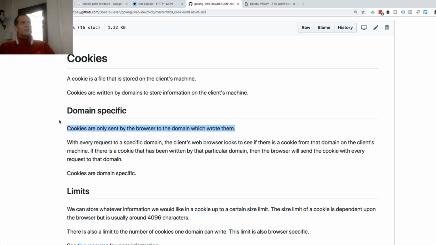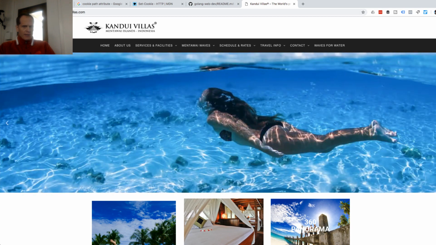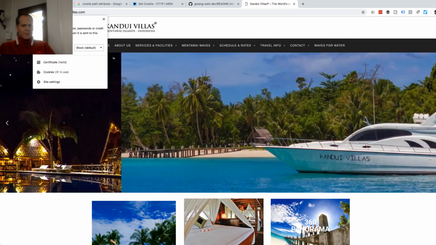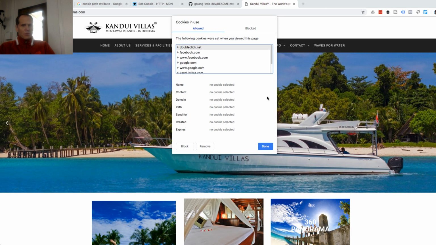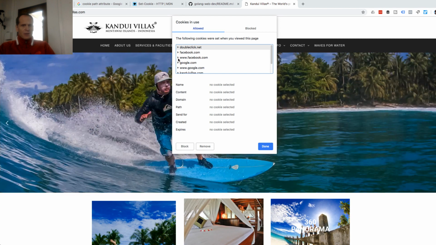So how do we lose privacy with cookies? Here at Kandui Resorts, I come up here and I click on this deal. I just kind of want to look at the pictures of paradise and surfing and stars. That's amazing. I click on this deal here, and I come down to cookies in use. There's 31. And I don't know if I could expand this, but here are the cookies. And you can see that there are also cookies for DoubleClick, for Facebook, for Google.